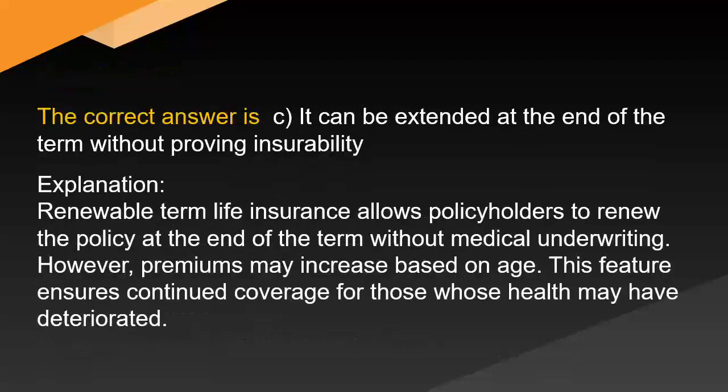The correct answer is C. It can be extended at the end of the term without proving insurability. Explanation. Renewable term life insurance allows policyholders to renew the policy at the end of the term without medical underwriting. However, premiums may increase based on age. This feature ensures continued coverage for those whose health may have deteriorated.